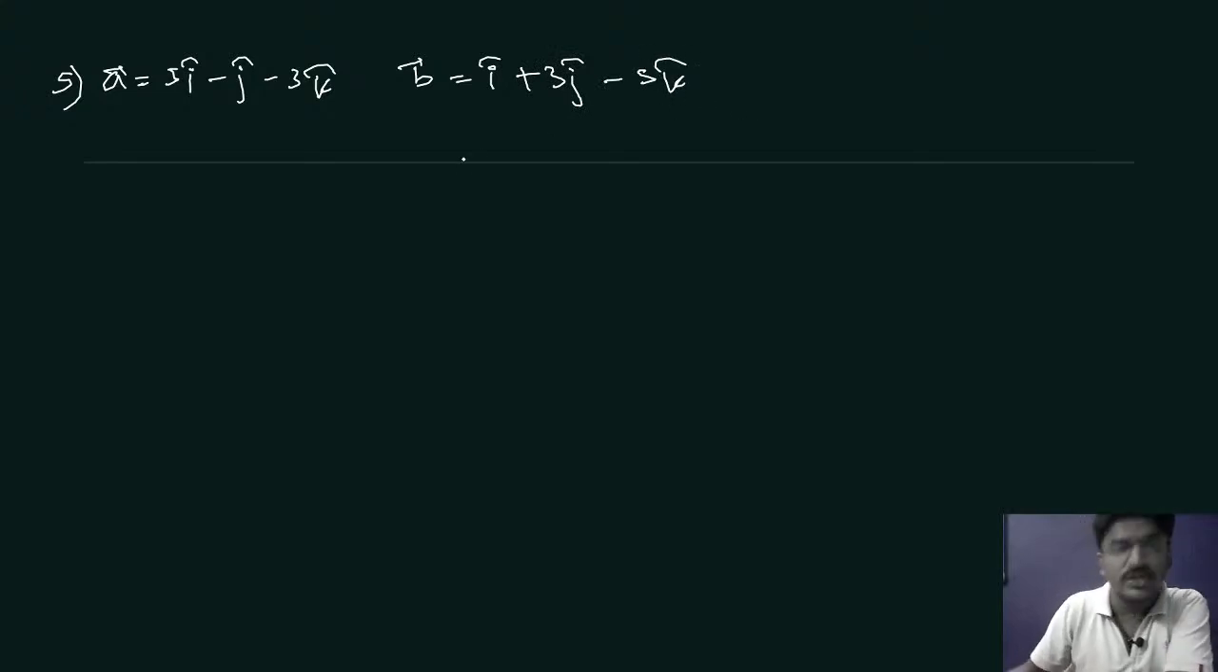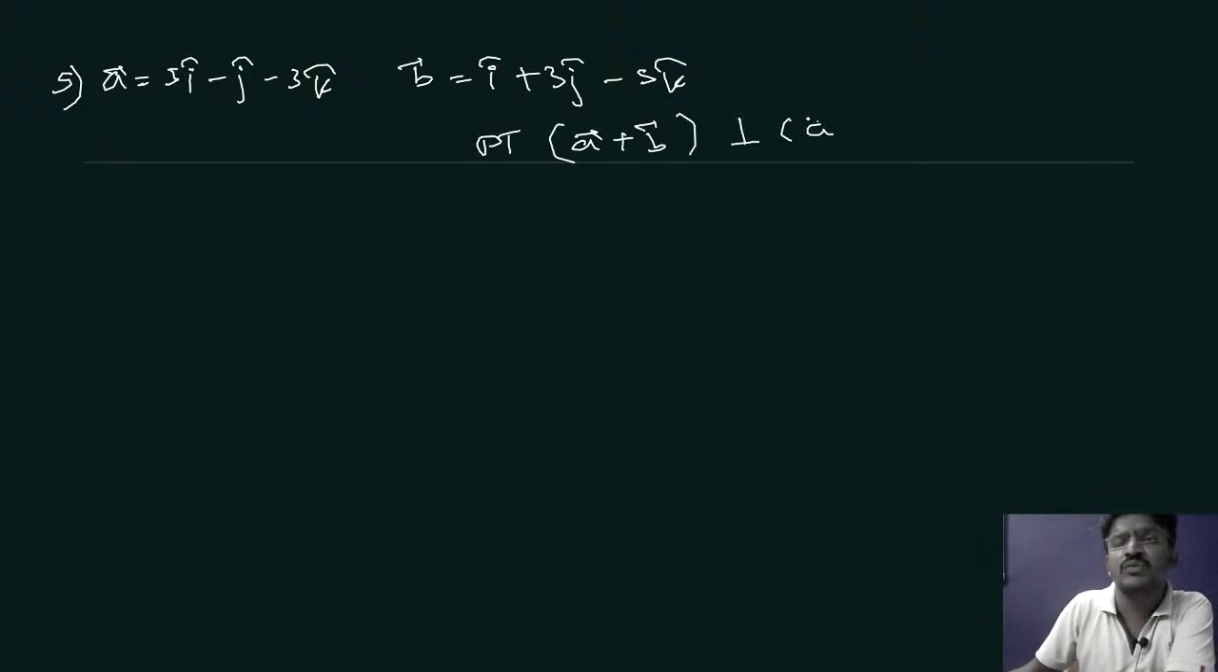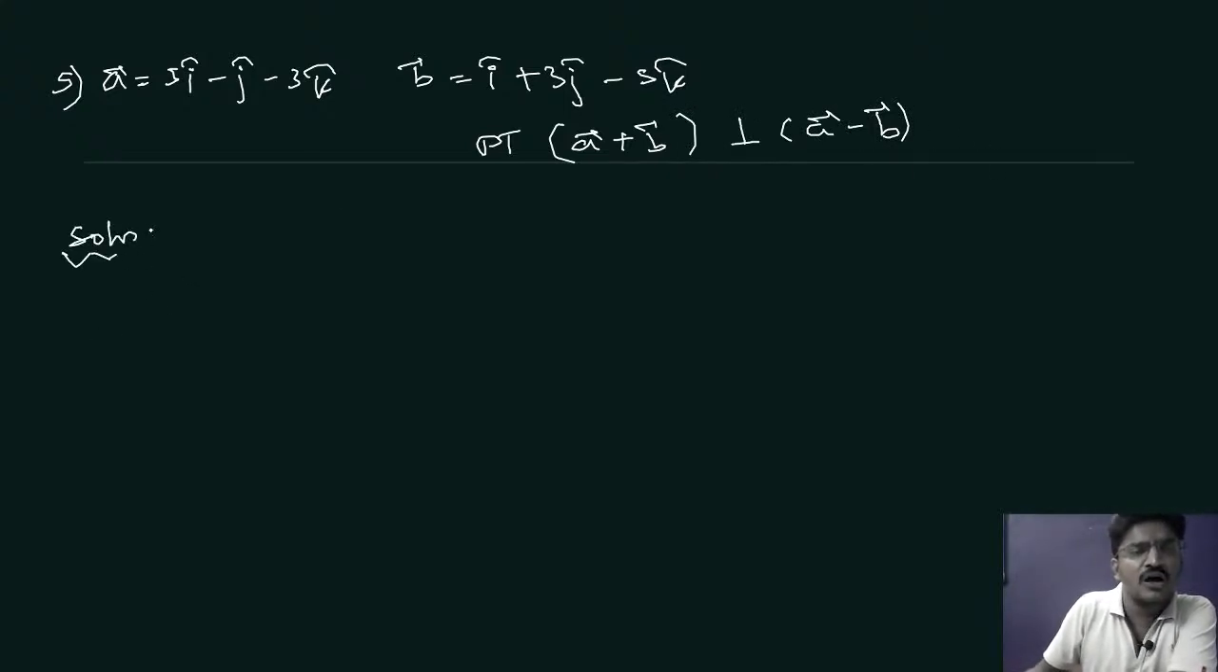We have to prove that vector A plus vector B is perpendicular to vector A minus vector B. Sorry, there we have gone a little bit wrong. No problem. Vector A plus vector B is 6i cap plus 2j cap, and again minus 8k cap.